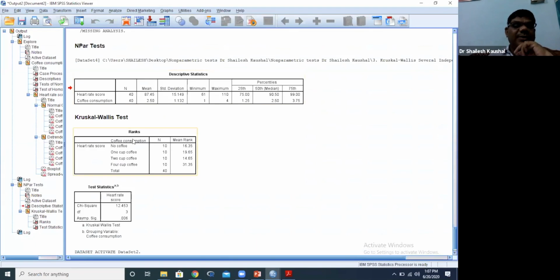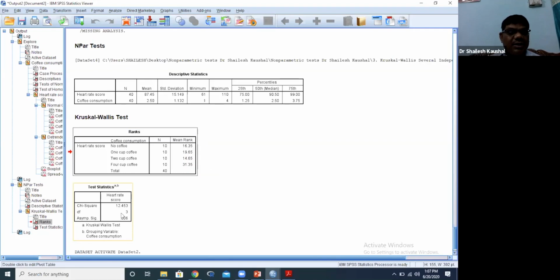Now we will interpret this Kruskal-Wallis. The mean rank of these 10 people is 16.35. For those who are taking 1 cup coffee per day, the mean rank is 19.50, and then 65 and 14.65. These are the mean ranks of these 4 groups. Now our question is whether these groups are significantly different or not.